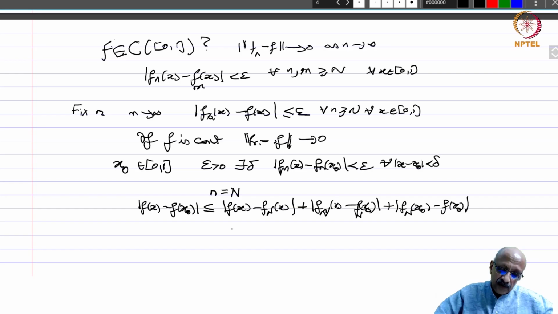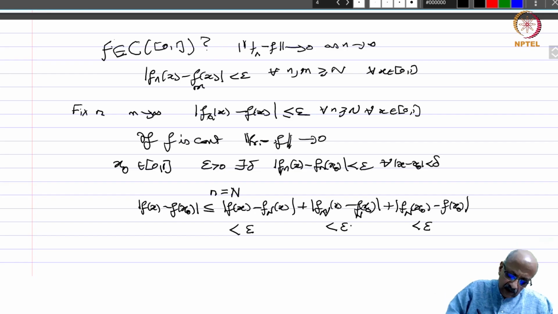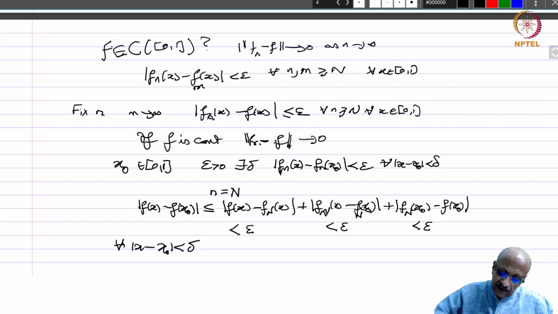Now what we just saw above, for all x, f_N(x) minus f(x) is less than or equal to epsilon since N is greater or equal to N, and therefore this is less than epsilon. Similarly, this term is also less than epsilon, and by the continuity condition this is less than epsilon whenever mod x minus x naught is less than delta. So this thing is less than 3 epsilon, that doesn't matter, and therefore you have shown that f is a continuous function. So every Cauchy sequence converges, and therefore C[0,1] is a Banach space.